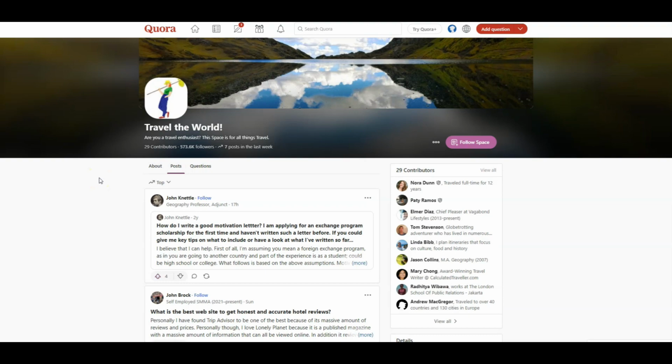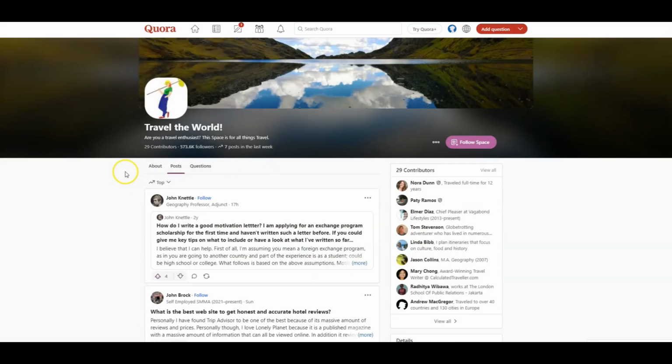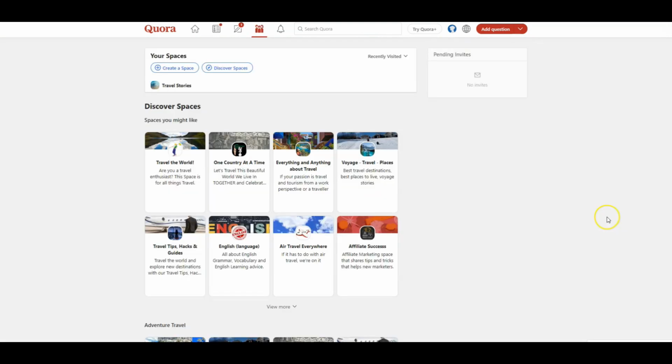If we manage to add an answer to a question in this space, and it gets a lot of upvotes from the followers of the space, it can be positioned at the top of the space. In this way, we can have a lot of traffic from followers in the specific niche that we are promoting. The owner of the space can decide to add contributors, and they can help him to add more value and content to the space. Aside from answering questions in other spaces, we can create a space by ourselves.